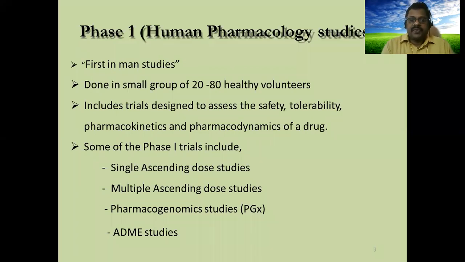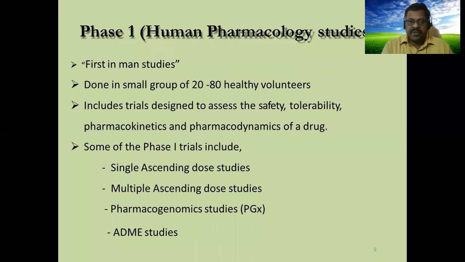We move to phase 1. We know very well human pharmacology studies are called phase 1 studies. This is otherwise known as first in man studies. After phase 0, we move to phase 1, and here a very small number of subjects we incorporate, 20 to 80 healthy volunteers only, not diseased patients.